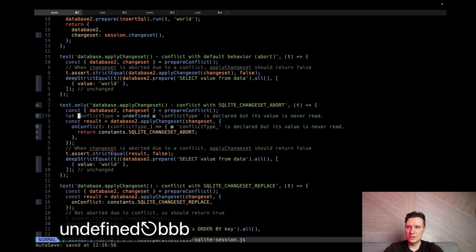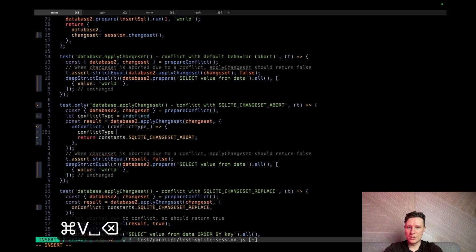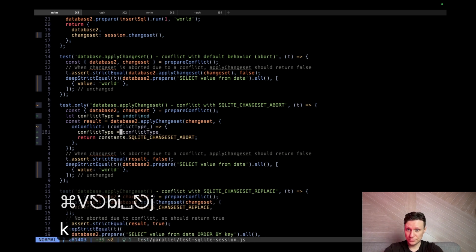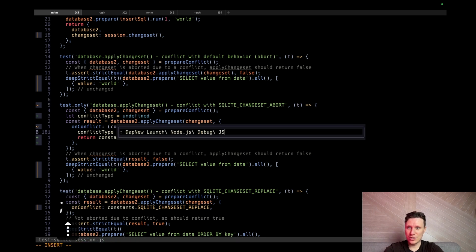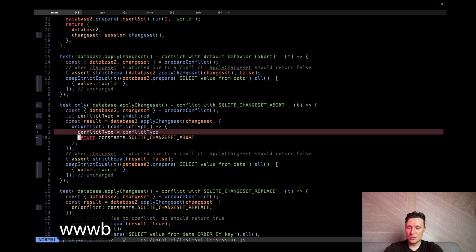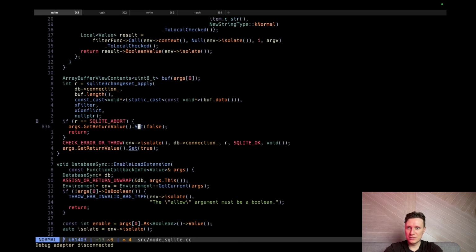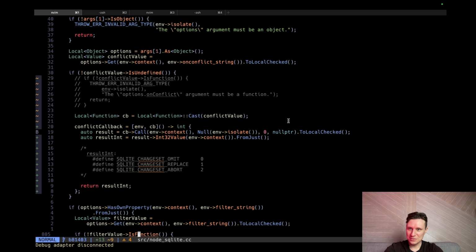We put our check here. Now we need to assert it. But we don't pass the conflict type yet. If you try to run this function, you can see we have undefined. Why do we have undefined? Because we are passing null. It's not undefined.